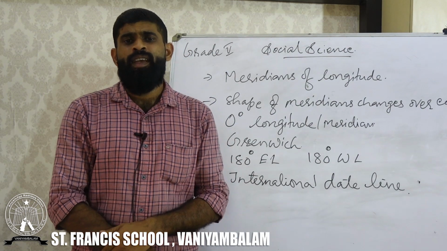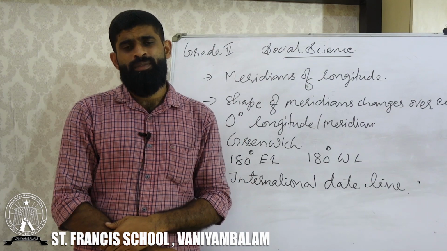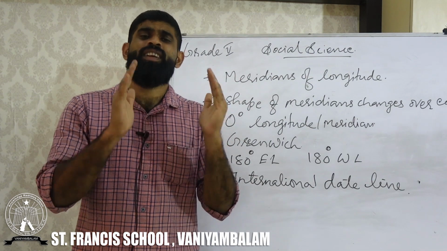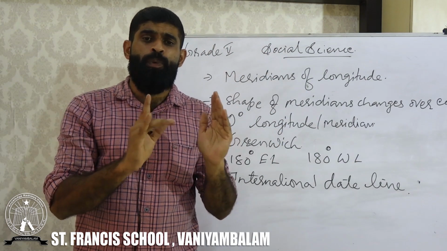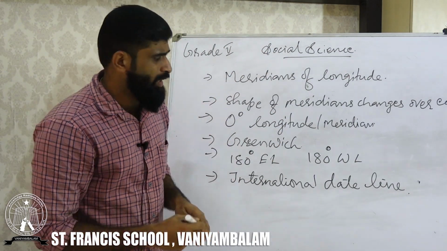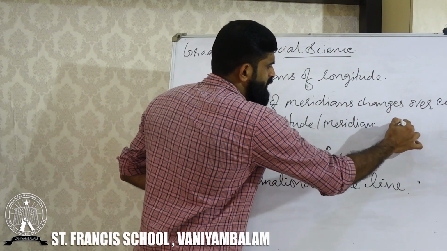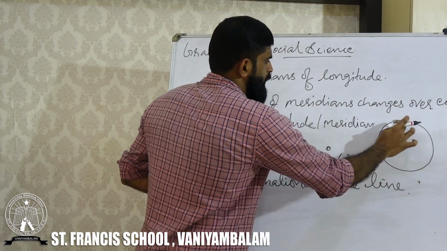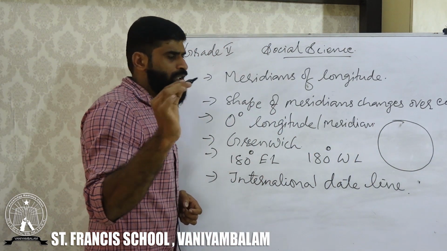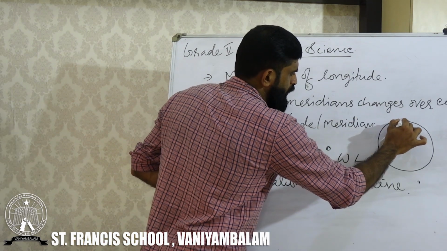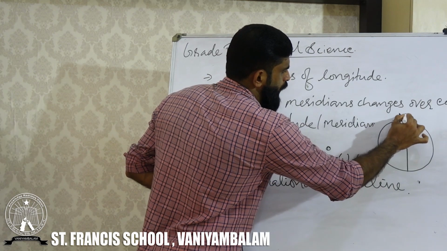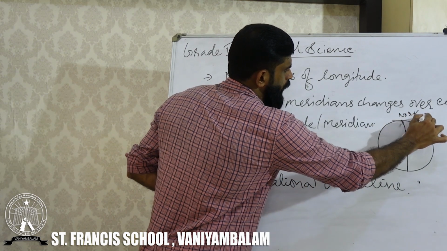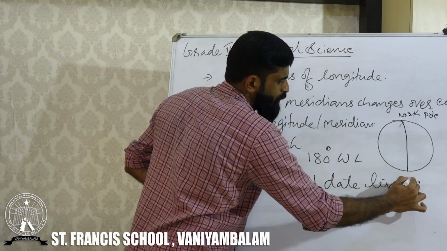Longitude means it is a semicircle. Longitudes are the semicircles which connect the North Pole and South Pole. Take a look at this. Imagine this is our Earth. Now we are learning about the longitudes. So longitudes are the semicircles which connect the North Pole and South Pole.